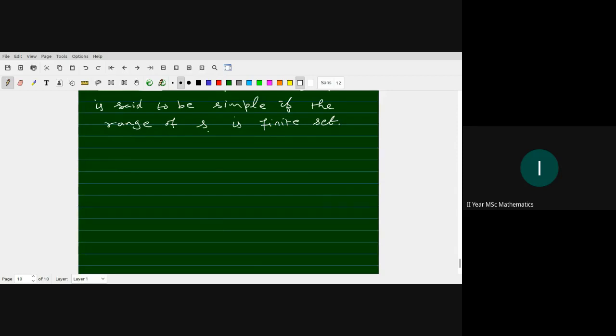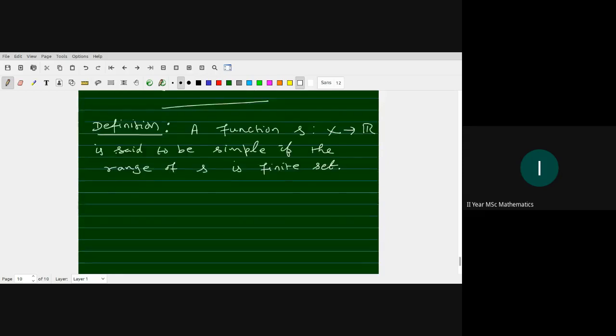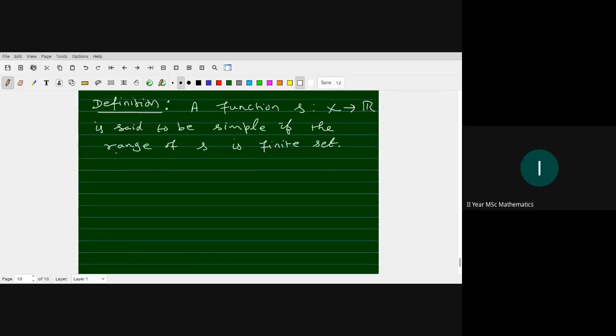Then you can partition X based on the range, right? So let alpha_1, alpha_2, and so on up to alpha_n be the distinct values of S. That means the range set of S is the set {alpha_1, alpha_2, and so on, alpha_n}.